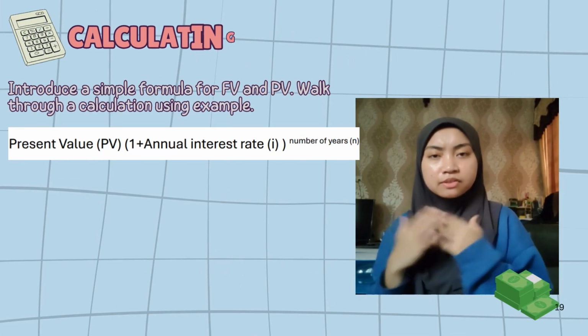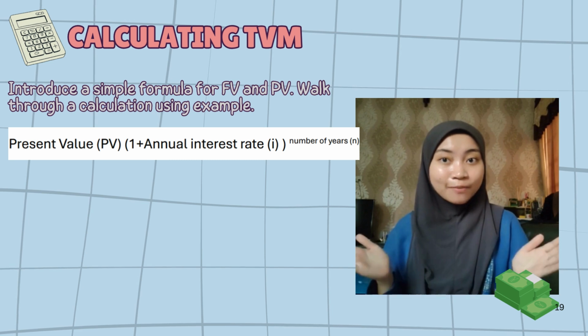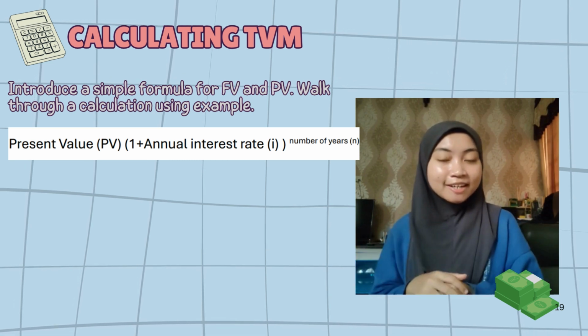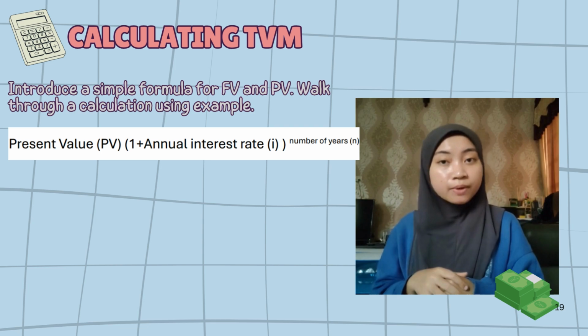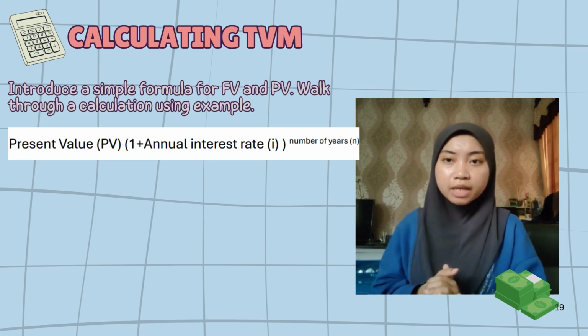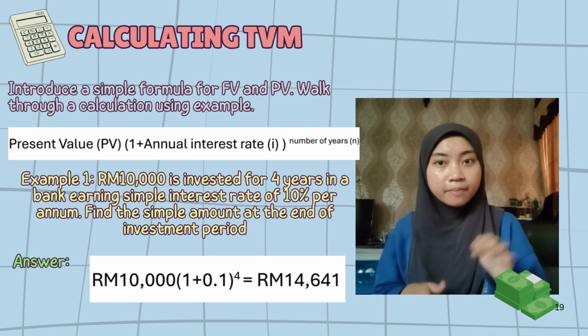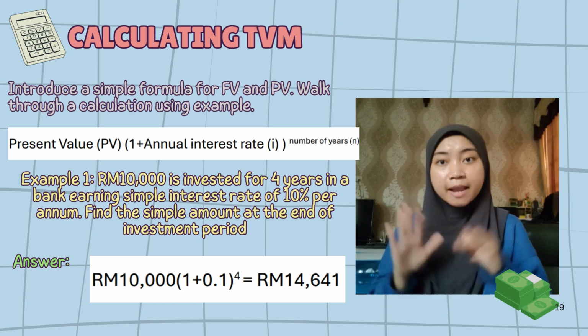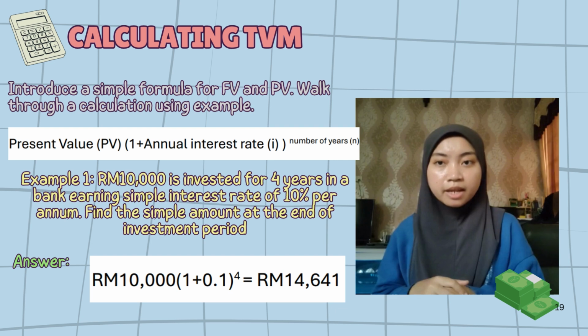I will introduce a simple formula for future value and present value. Firstly, the formula to calculate future value in a year is present value multiplied by (1 plus annual interest rate) to the power of the number of years. Example 1: 10,000 is invested for 4 years in a bank earning an interest rate of 10% per annum. Find the amount at the end of the investment period.